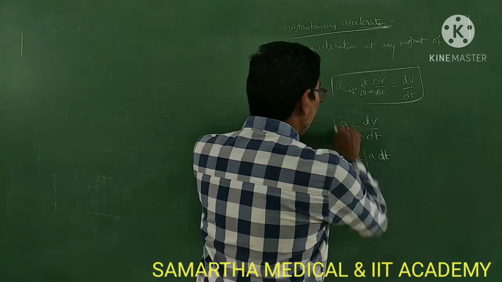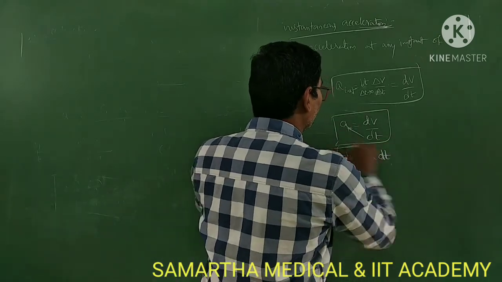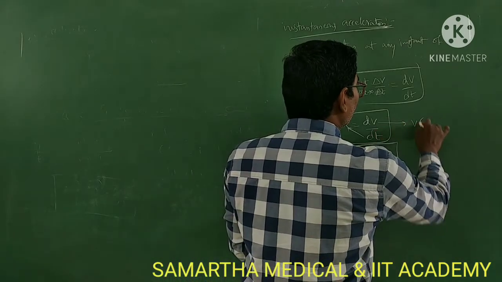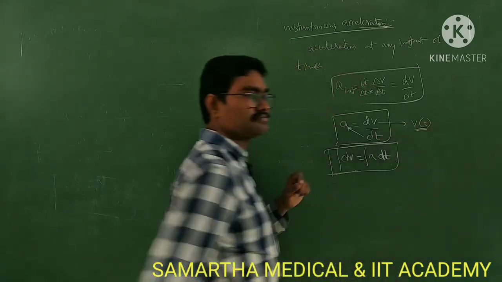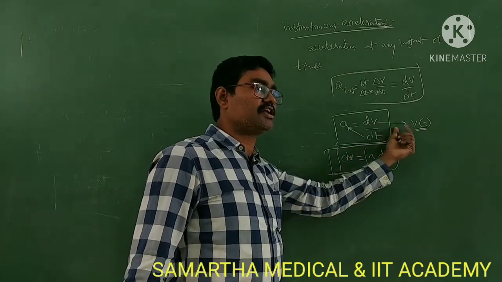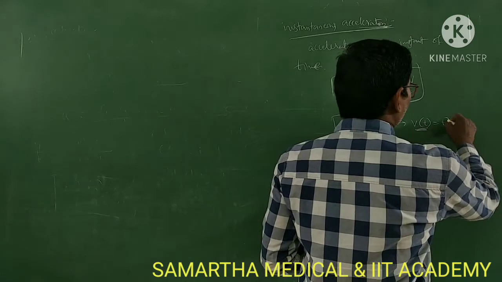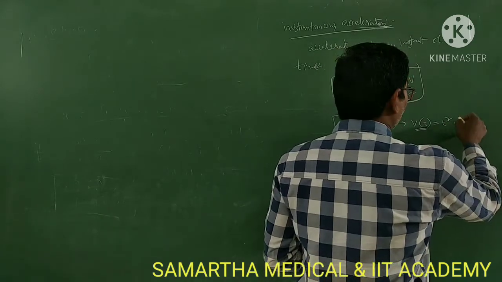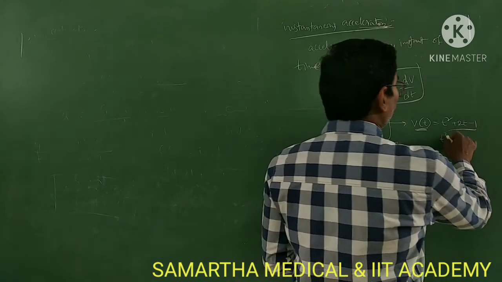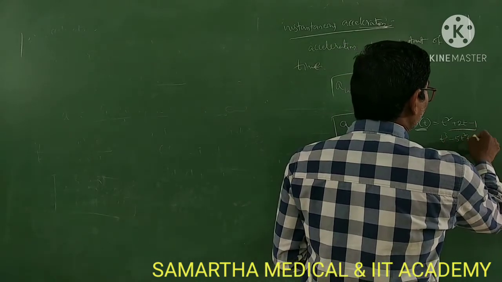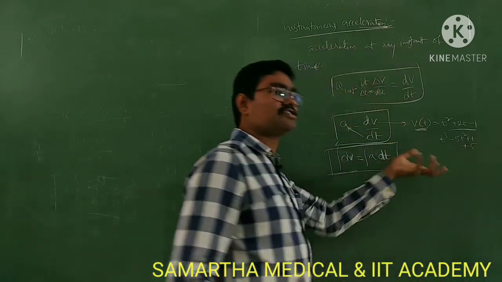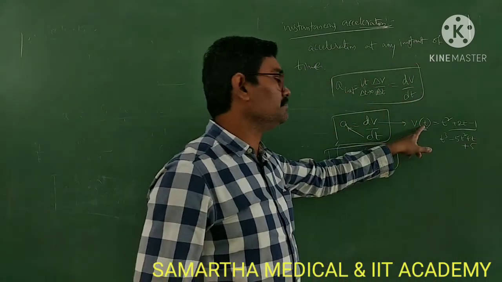So when will you use this formula and when will you use that formula? Suppose velocity is given as a function of time, like t square plus 2t minus 1, or t cube minus 5t square plus t plus 5, or plus 7, some functions that depend on time t.